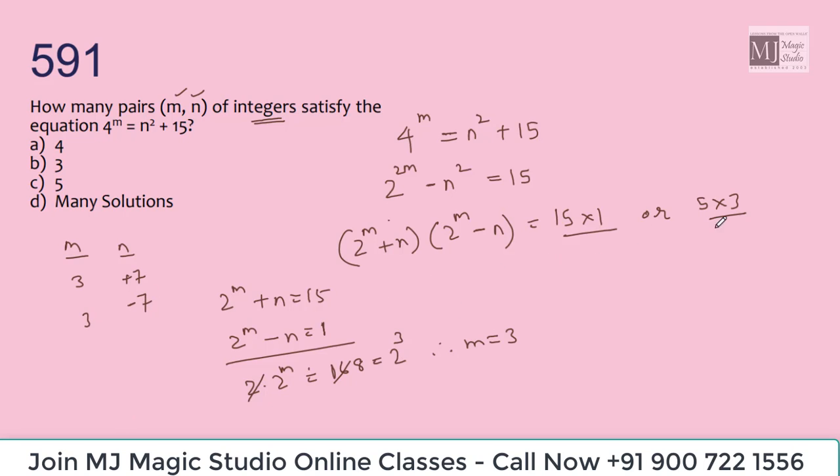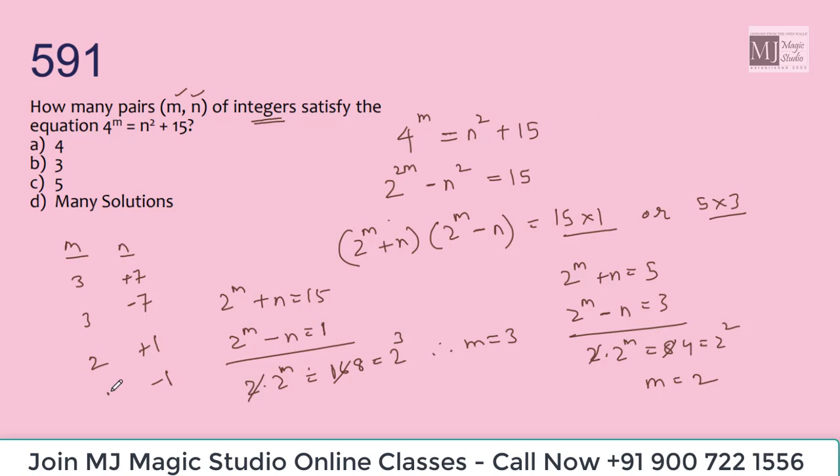Next, if I take 5 into 3, 2 to the power m plus n is 5, 2 to the power m minus n is 3, 2 into 2 to the power m is 8, that gives 2 square. So we get m equals 2. If I put m equals 2, 4 square is 16, 16 minus 15 is 1, n square is 1, that means n is plus 1 or minus 1. So we have 4 sets of solution.